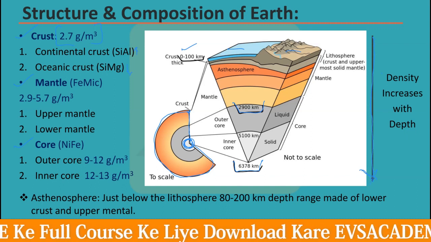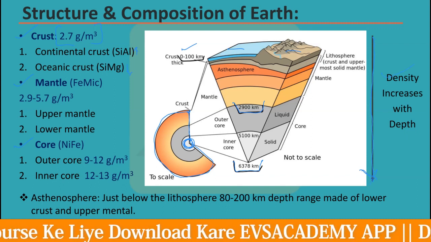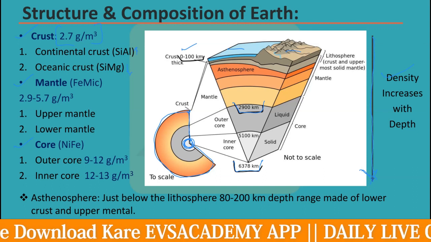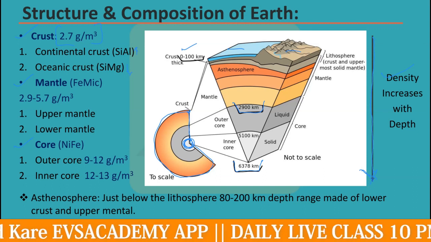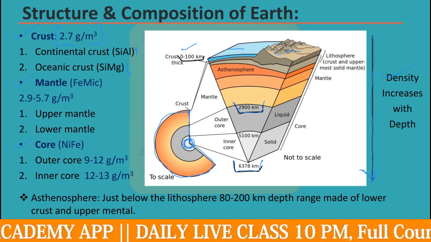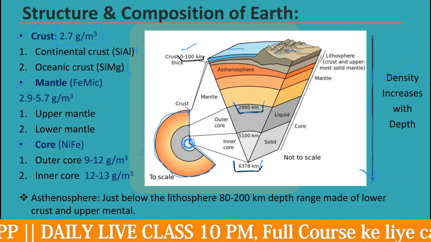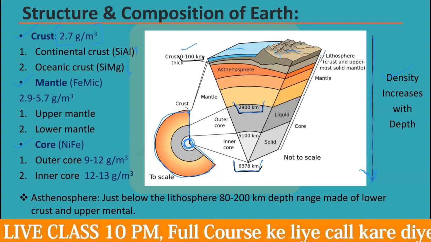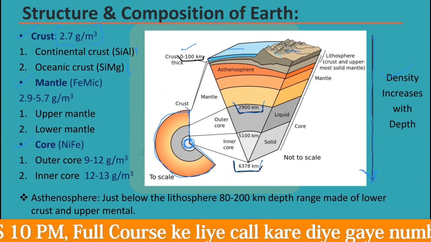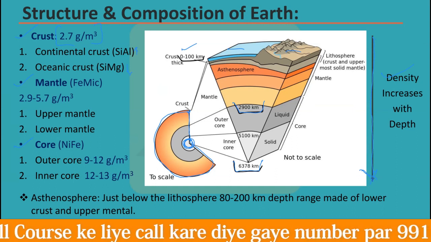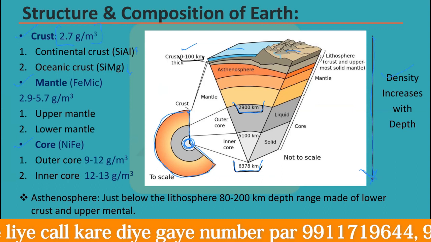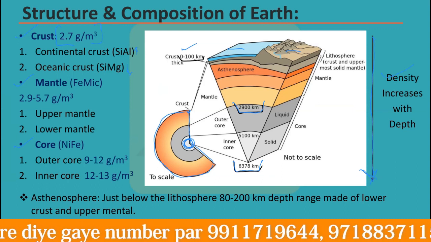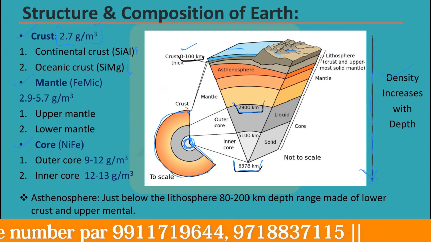Here you can see, the density of the crust is 2.7 gram per meter cube. The mantle portion has a density of 2.9 to 5.7 gram per meter cube. And the core portion has 9 to 13 gram per meter cube of density. So density is increasing as you go downside on the earth surface.